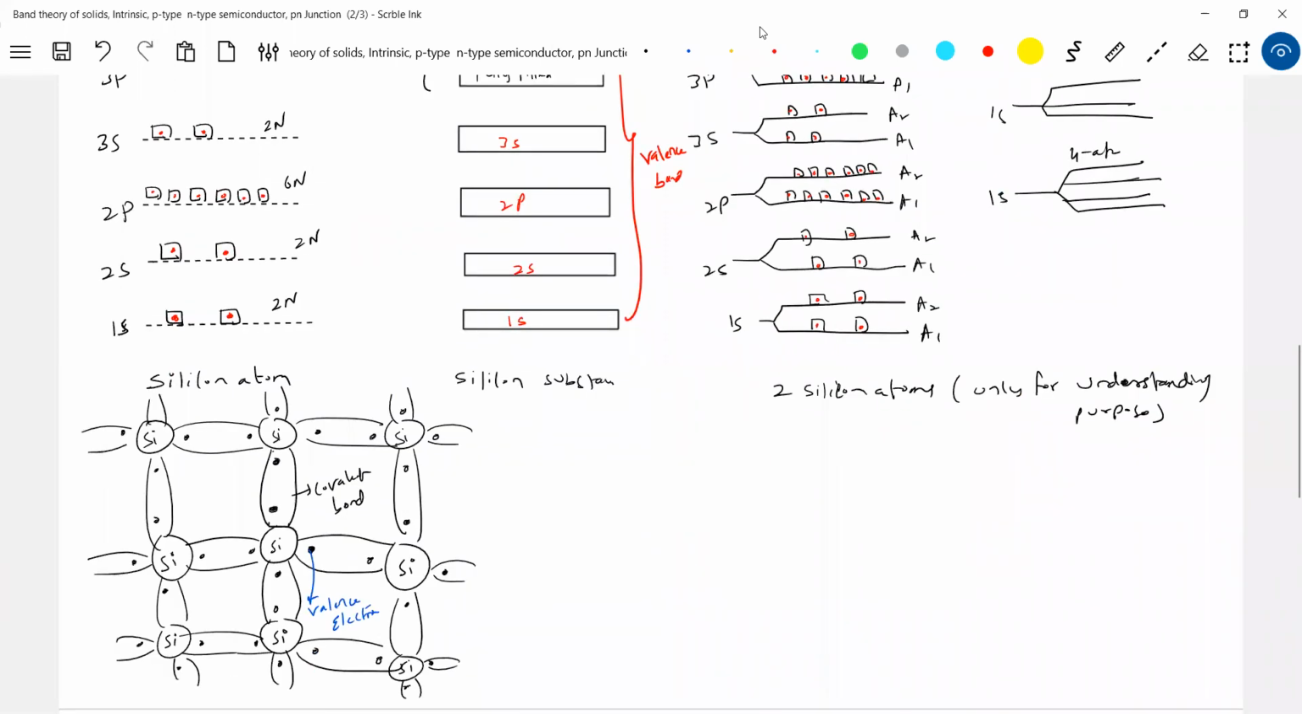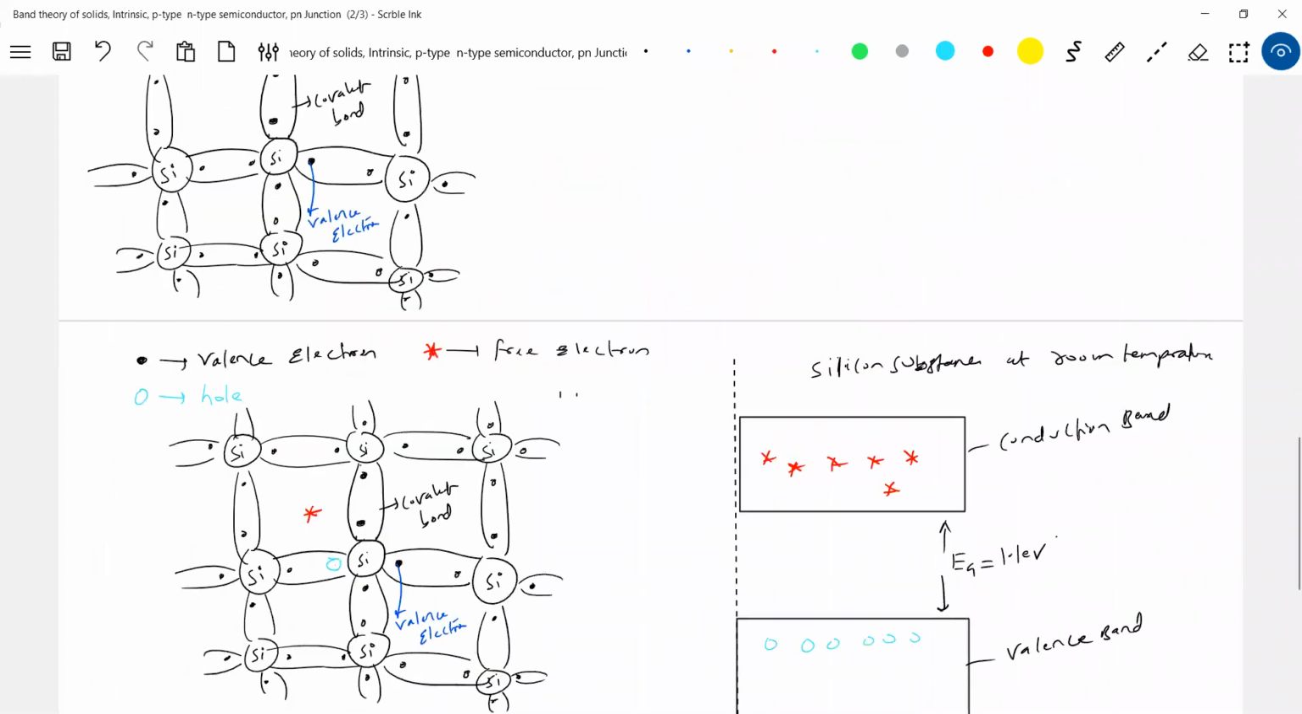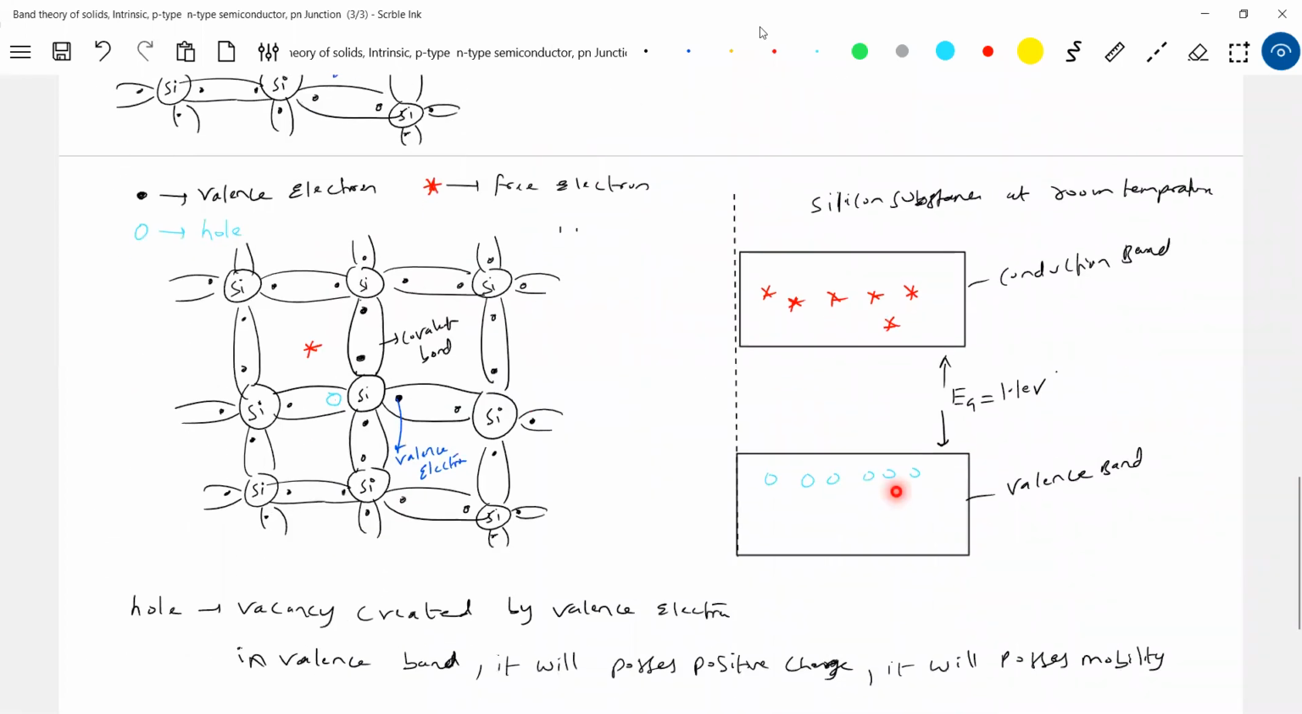As you increase temperature, what will happen? As you increase temperature, more and more valence electrons will get sufficient energy and jump to the conduction band. More free electrons are available, then it becomes similar to a conductor. As you decrease temperature, we don't get any holes, a fully filled valence band. At absolute zero, a fully filled valence band and an empty conduction band. This is nothing but an insulator. Therefore, at absolute zero, the same semiconductor